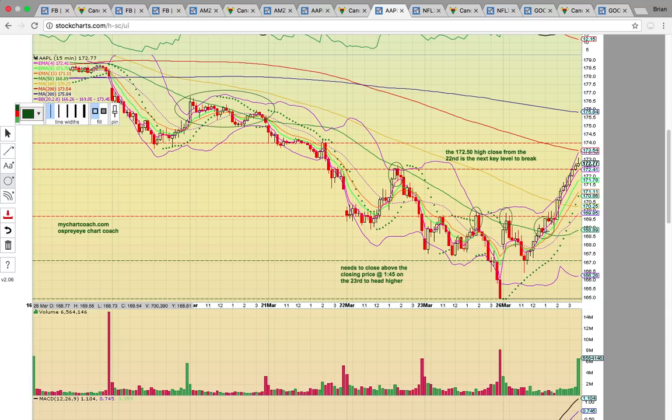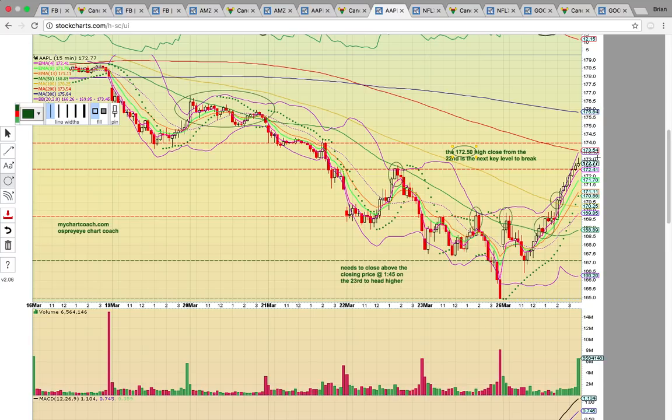This 1 o'clock candle was a change in trend because it looked like it could have been another pullback with how this has been working, but it held above and pushed forward, and then it closed above the 100 simple moving average, 170.25. The next key level it broke into the close was the high close horizontal resistance from the 22nd at 172.50. It closed above that level, and then it ended up making near high of day close, just below.